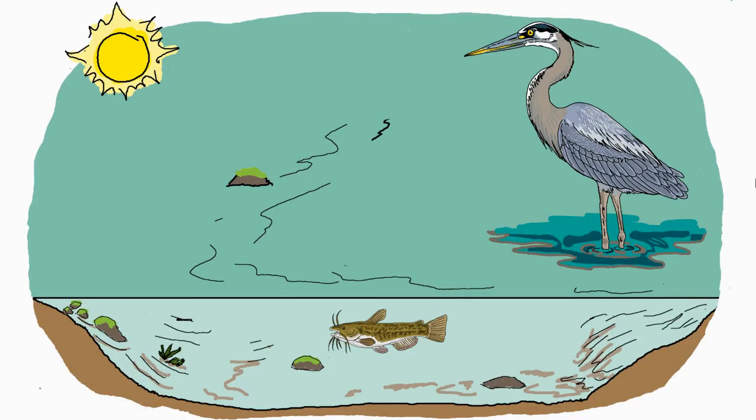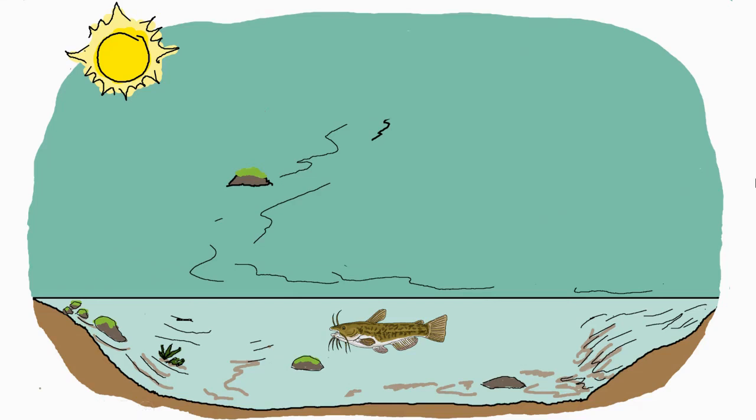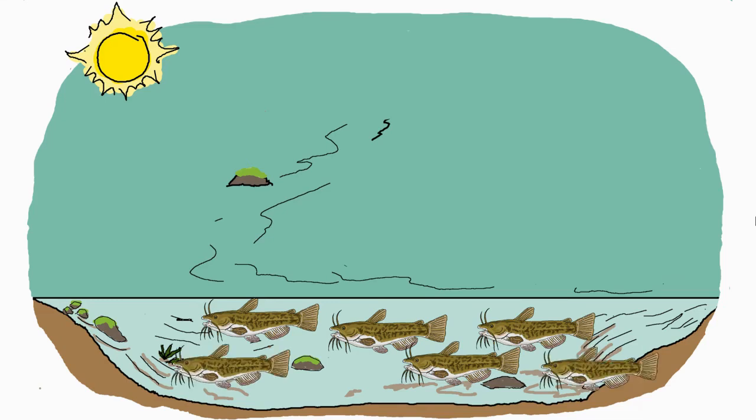Let's say this pond has low biodiversity, and the great blue heron is the only fish-eating predator. What would happen if a disease wiped out all the heron? With no heron to eat the fish, the fish population would become huge. With so many fish in the pond, all the aquatic plant life would get eaten. This means lots and lots of hungry fish and very little to eat.